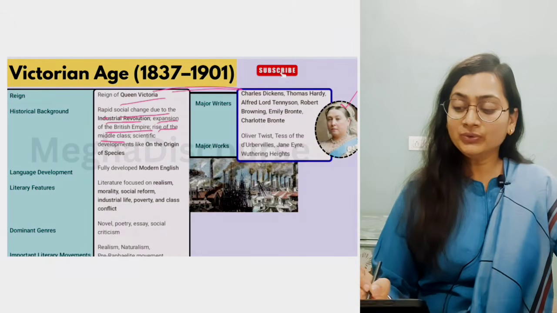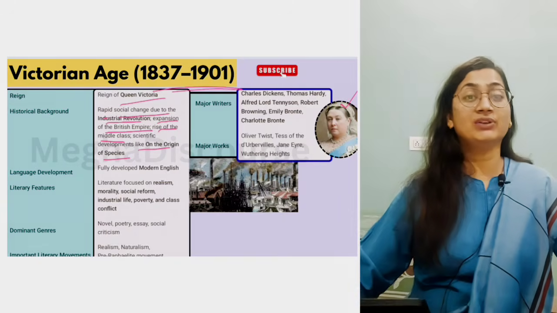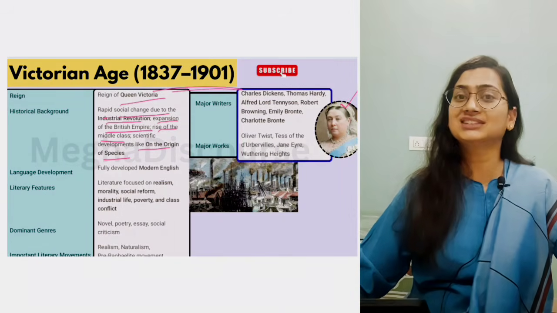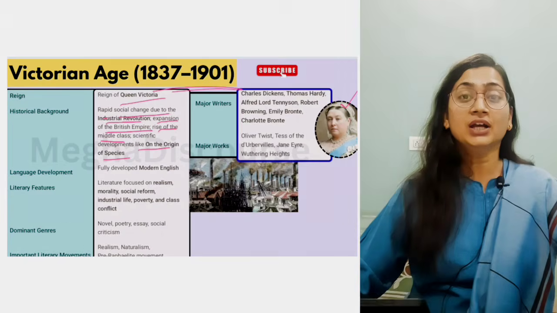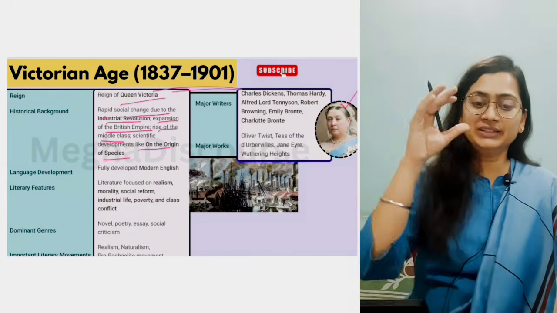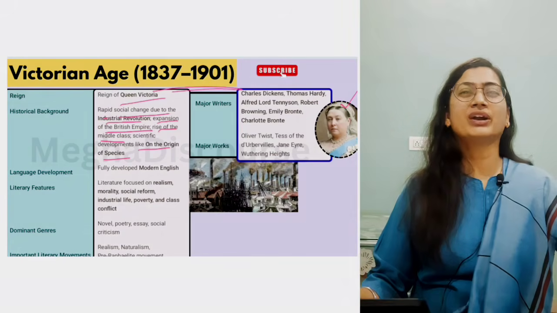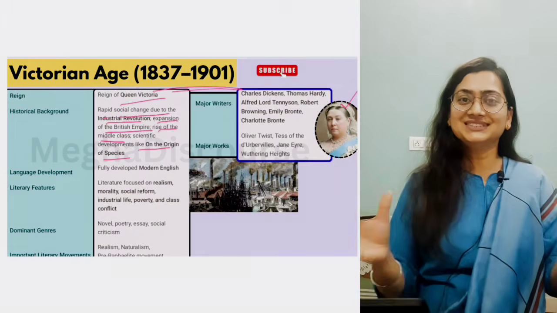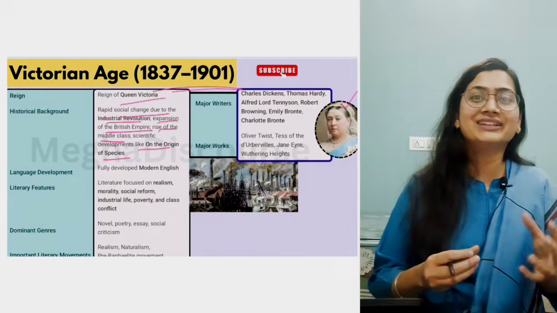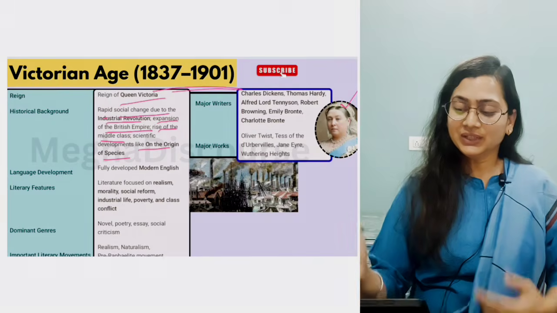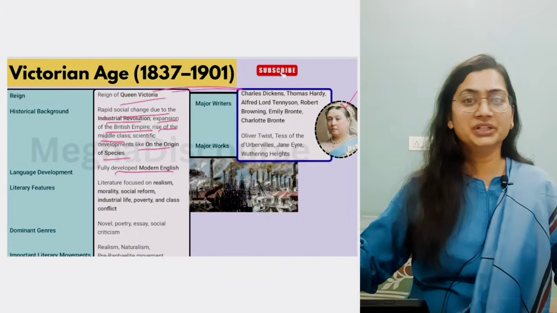Now we have scientific theories as well, like we have The Origin of Species written by Charles Darwin, which shattered the whole world, that how we are evolving. Human emergence, they raised the question. They raised a question on crisis of faith, and now there is a fight between reason and science. There is a fight between faith and science. So now language is fully developed now.